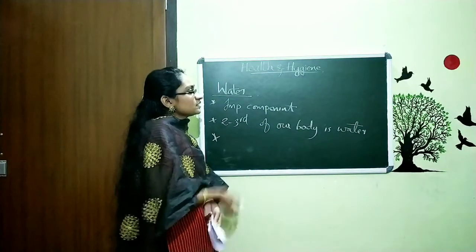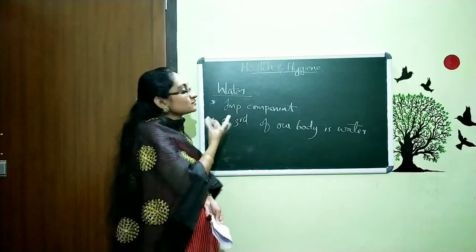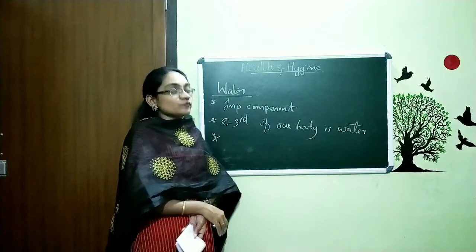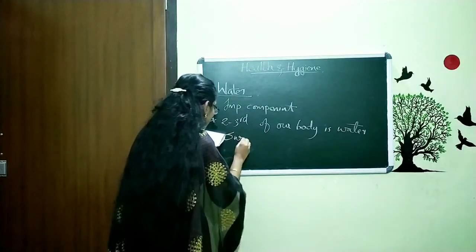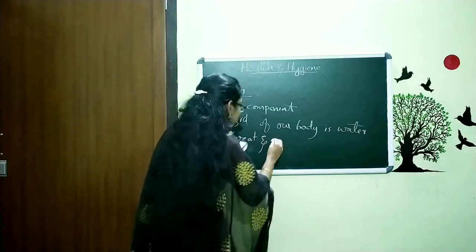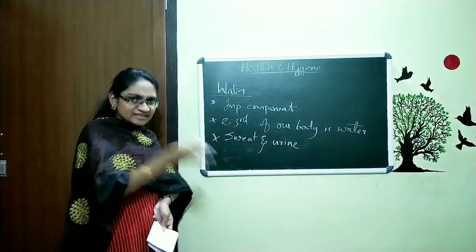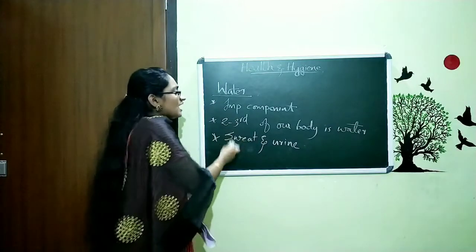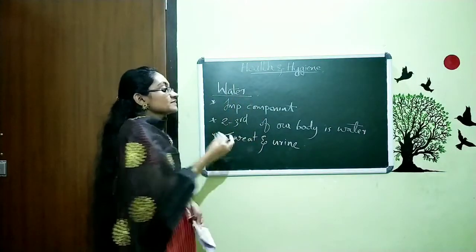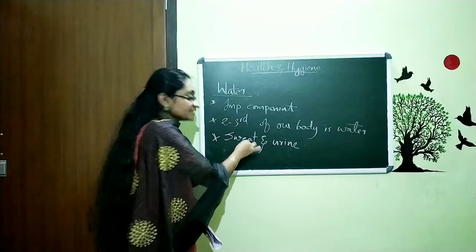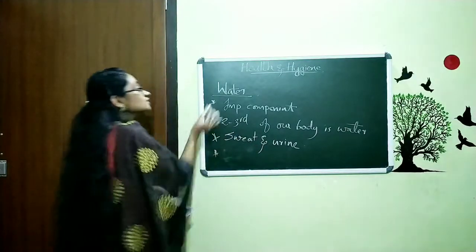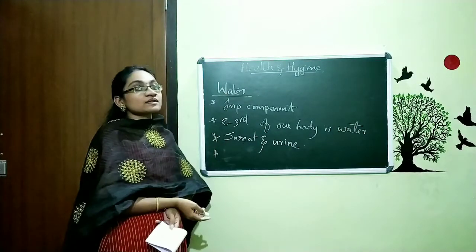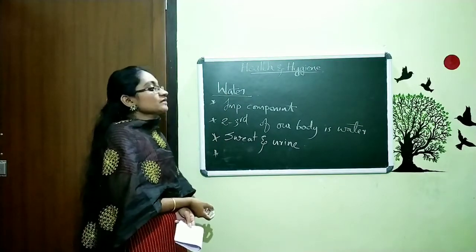And how do we release this water from our body? We release water by sweat. The human body, or generally all organisms, release water from their body by sweat and urine. And this water also does one function for our body.